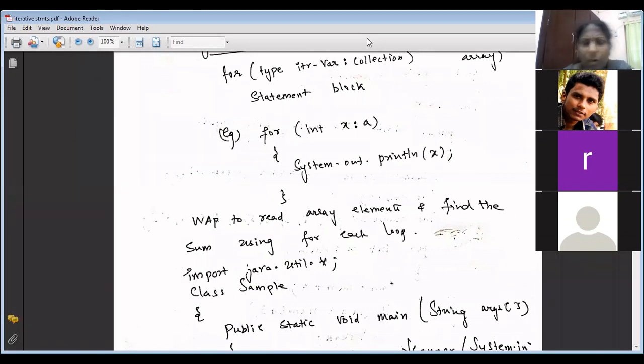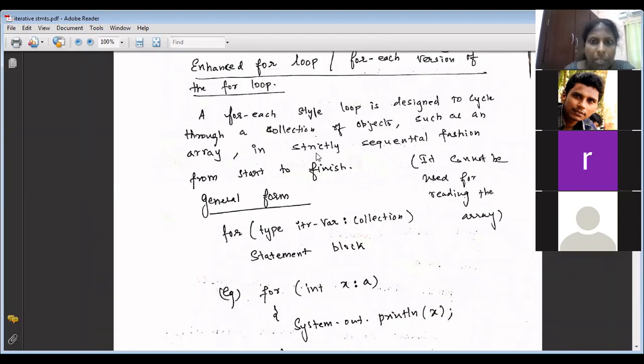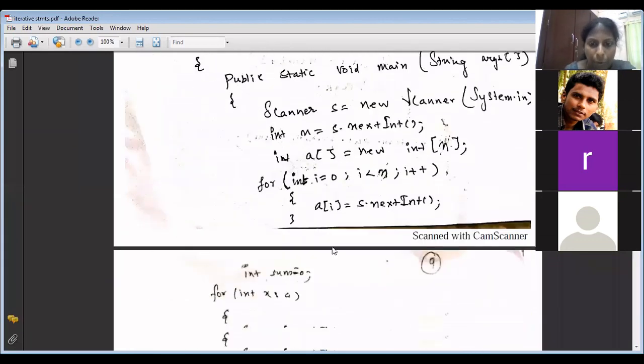No, ma'am. Ma'am, can we start from index 1? No, you can't start. You have to start from the first element, but in the middle you can terminate out of the for loop. It has to be started right from the first element, index 0 element. See, read this: in strictly sequential fashion, from start to finish, but before finish you can break. I'll give you an example program for that.